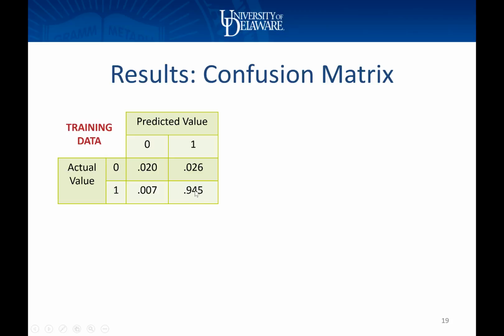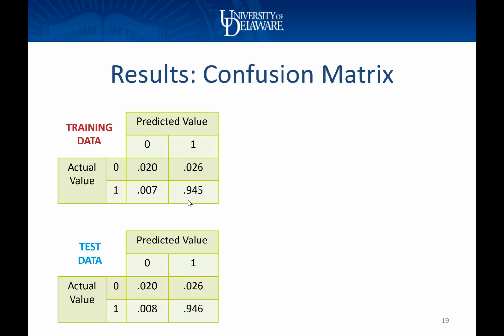We've got 95-ish% of the time that we predict we're going to receive a donation, and then we do, which is great. So we're correct about our predictions 2% plus 95% of the time. So that's about 97% of the time that we correctly predict whether we're going to receive a donation or not.